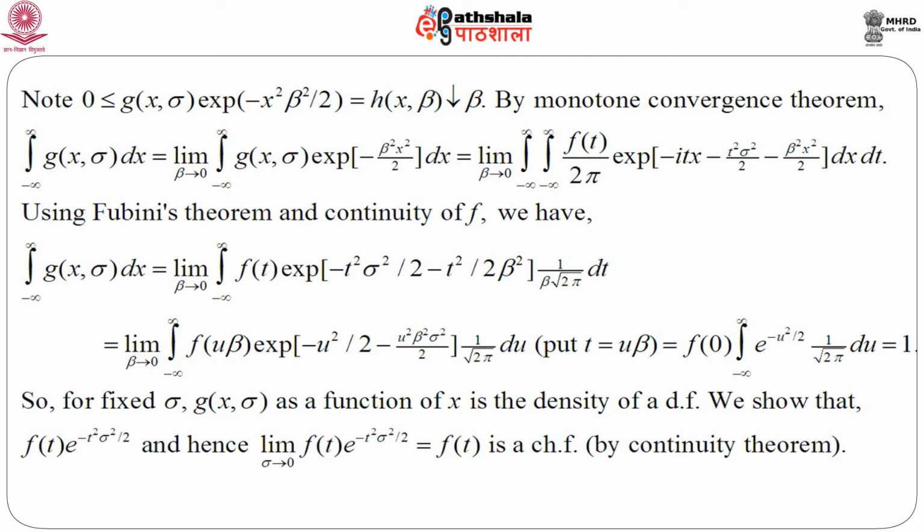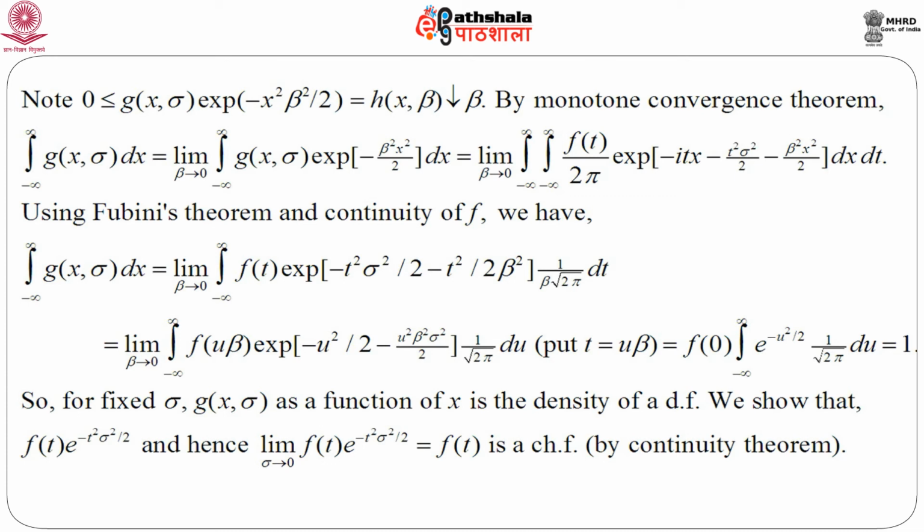So, as beta goes to 0, the integration from minus infinity to infinity of g(x, sigma) e to the power minus beta square x square by 2 dx is the limit of this entire quantity, just by substitution from the previous page. Now, since we have double integrals, we know by now that it is a very common technique to apply Fubini's theorem. So, just apply Fubini's theorem, and considering the fact that f is continuous, we have the integral from minus infinity to infinity of g(x, sigma) dx as this entire quantity. This is very easy to see, just a little bit of simplification will provide you this entire expression.